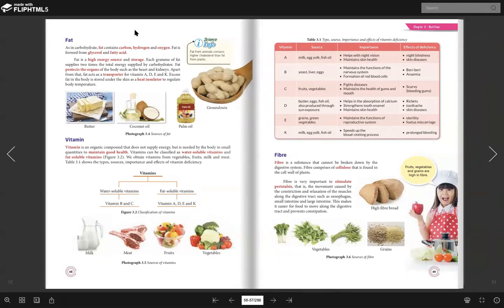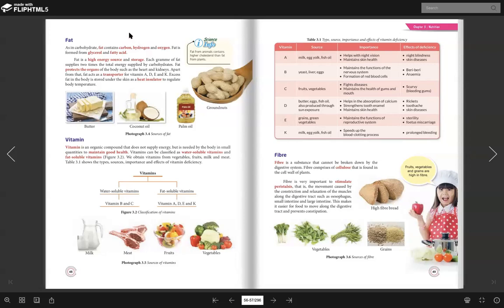If you take the same amount of fat and carbohydrate, for example, 1 kg of carbohydrate and 1 kg of fat, basically 1 kg of fat will give you twice the energy compared to carbohydrate.